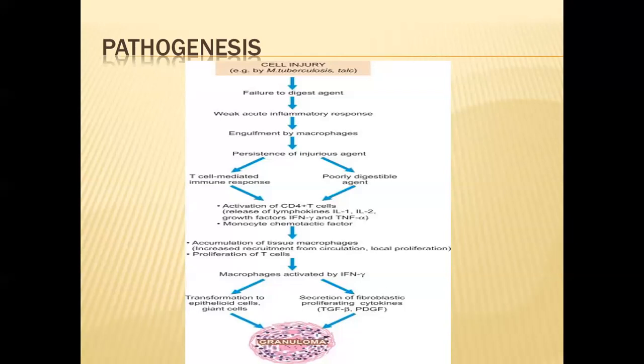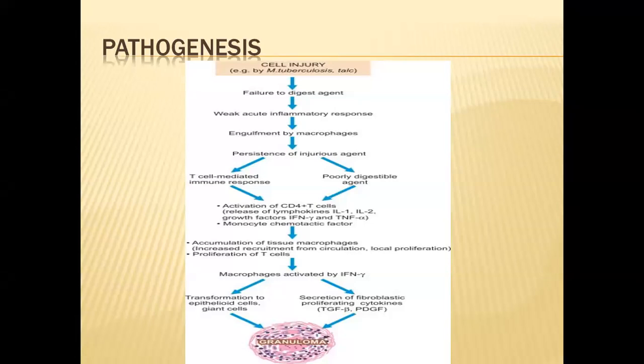These lymphocytes release a variety of cytokines like interleukin 1, interleukin 2, gamma interferon, and tumor necrosis factor alpha. Interleukin 1 and interleukin 2 proliferate more and more lymphocytes at the site of the injury. Gamma interferon changes these macrophages into epithelioid cells, and tumor necrosis factor alpha produces growth factors.